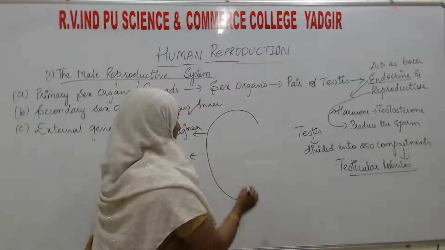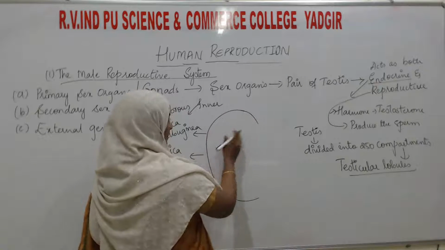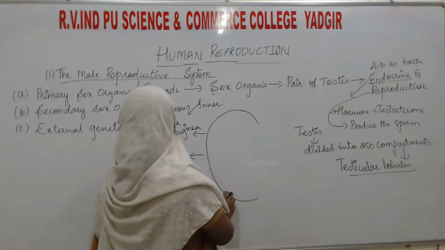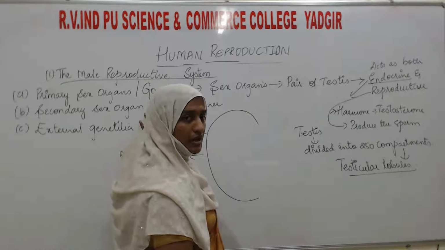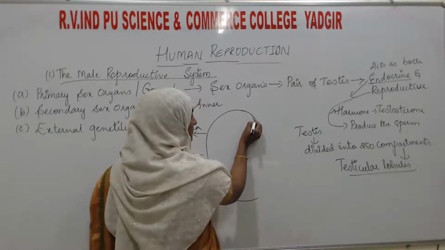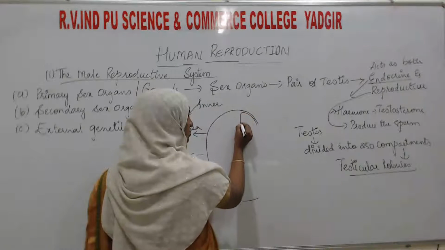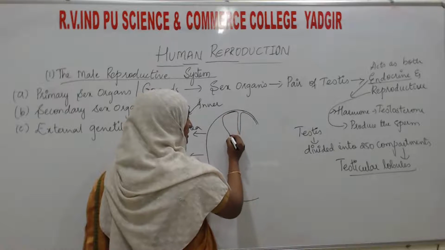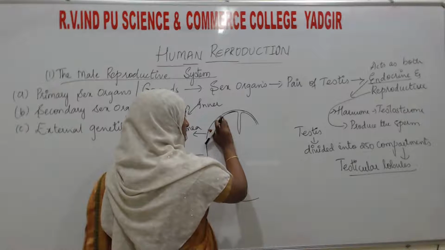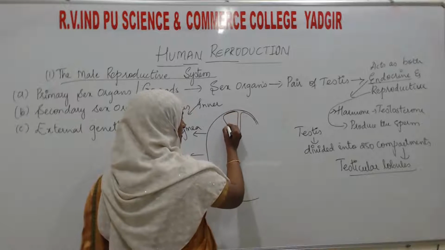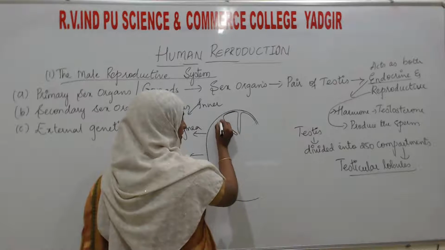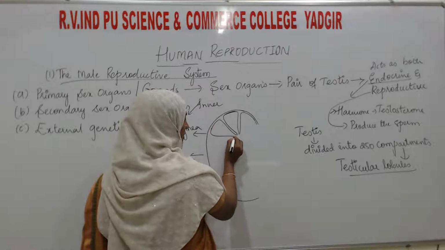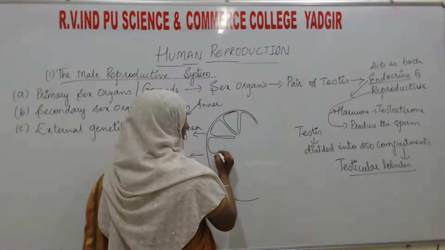Okay, see, this is the outer layer. The inner layer, tunica albuginea, will give rise to some infoldings towards the inner side of the testes, and these are known as the testicular lobules.